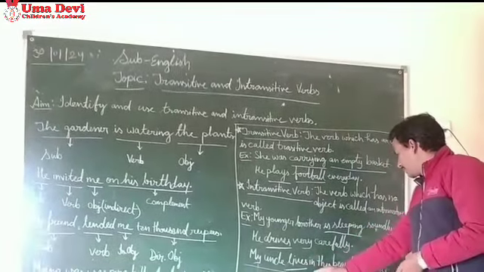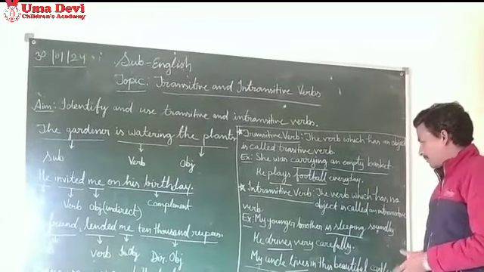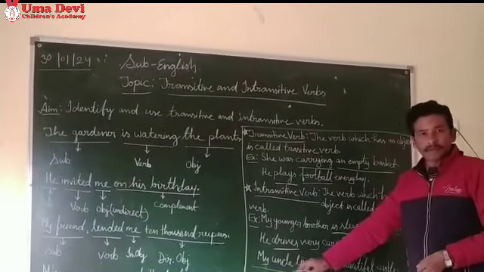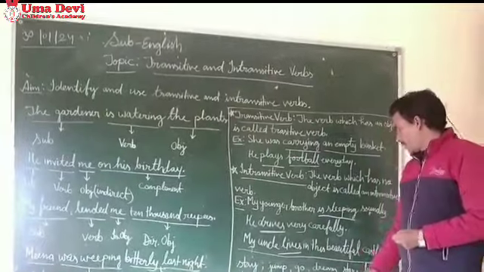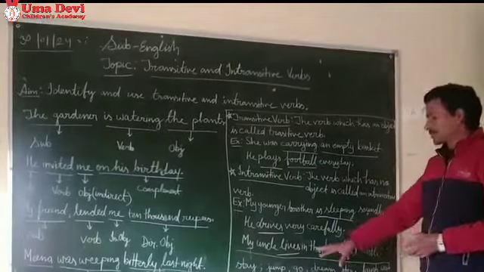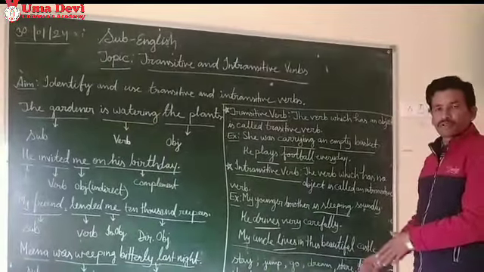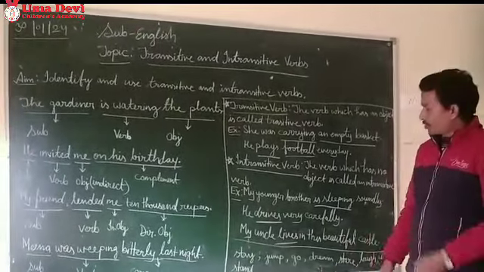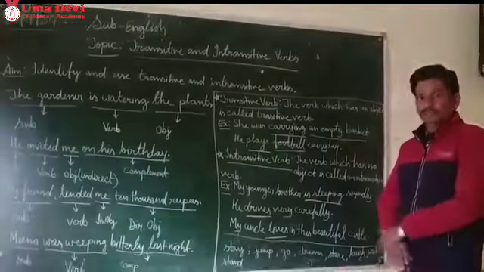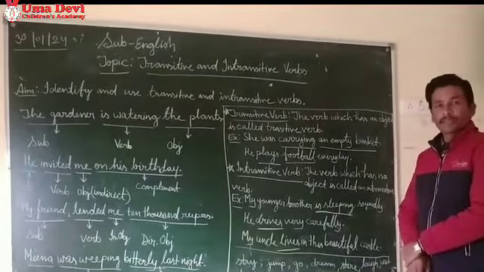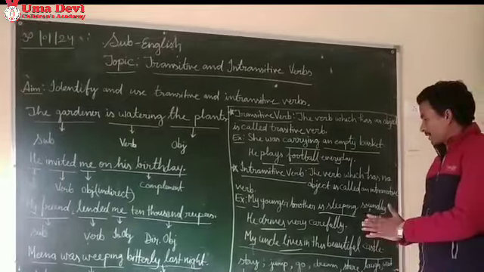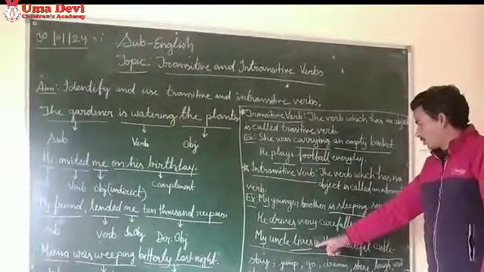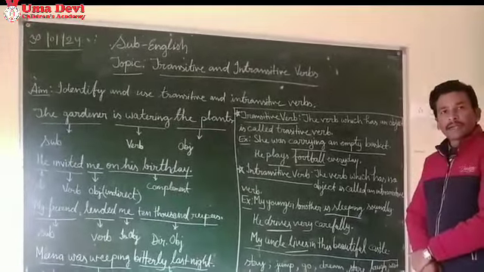My uncle lives in this beautiful castle. So, what is the subject here? My uncle. Lives is the verb, and in this beautiful castle is the rest of the sentence. You can say it is the complement of the sentence, but this is not an object. So, in all these three examples, there was no object. It means all these verbs like sleeping, drives, or lives are intransitive verbs.